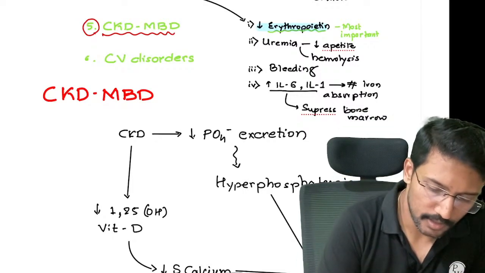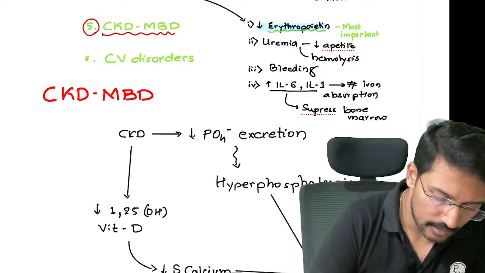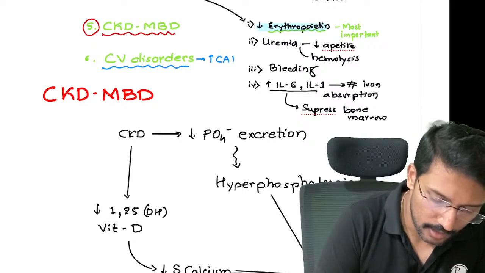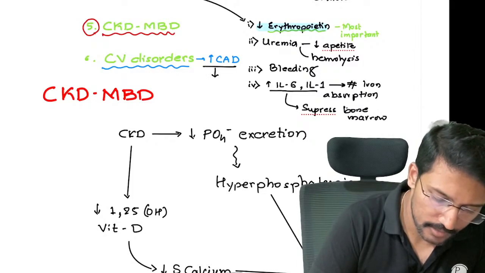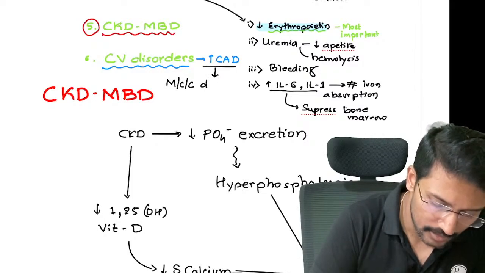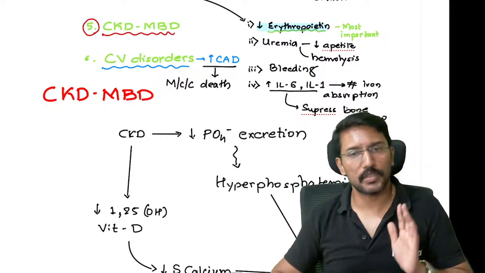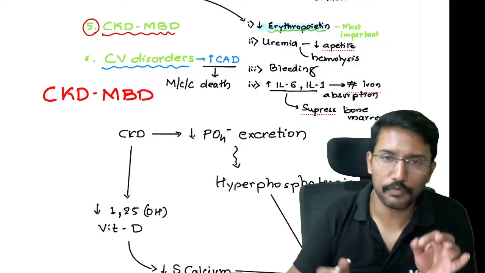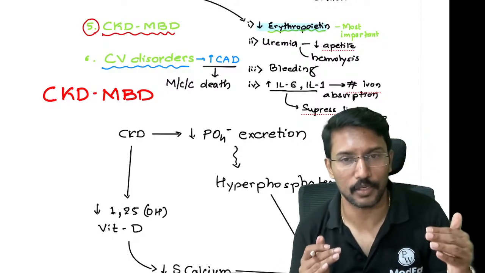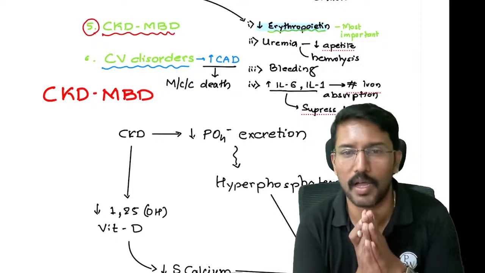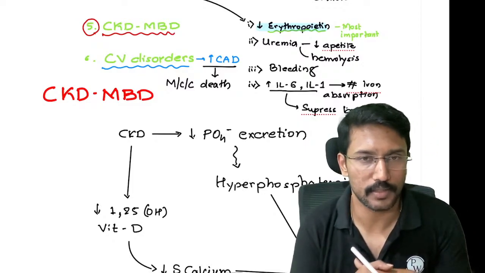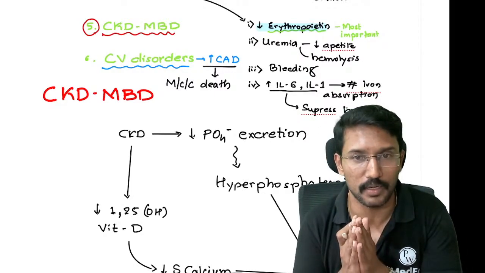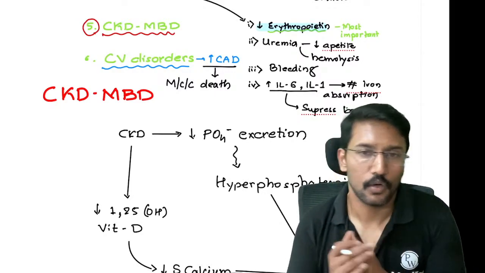Apart from that, the last point I want to make clear here is that there is increased risk of coronary artery disease, and coronary artery disease is the most common cause of death in patients with CKD. Majority of the patients with CKD today are well managed by dialysis and transplantation, but still the mortality rate is high because of coronary artery disease. They have accelerated atherogenesis, so atherosclerotic plaques rapidly accumulate in their blood vessels and then we end up losing them. Okay, so if they ask you what is the most common cause for death in CKD, it is not uremia, it is not hyperkalemia, it is not hyperphosphatemia, it is coronary artery disease.